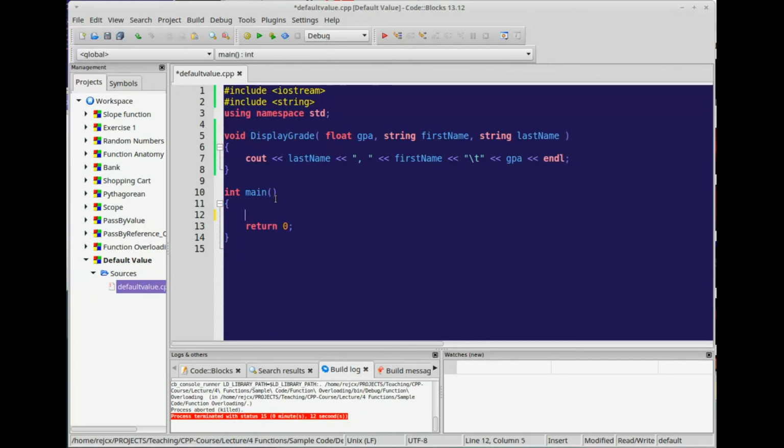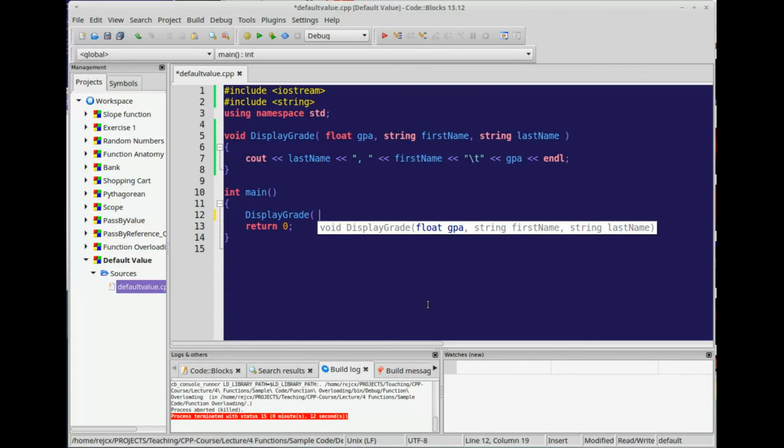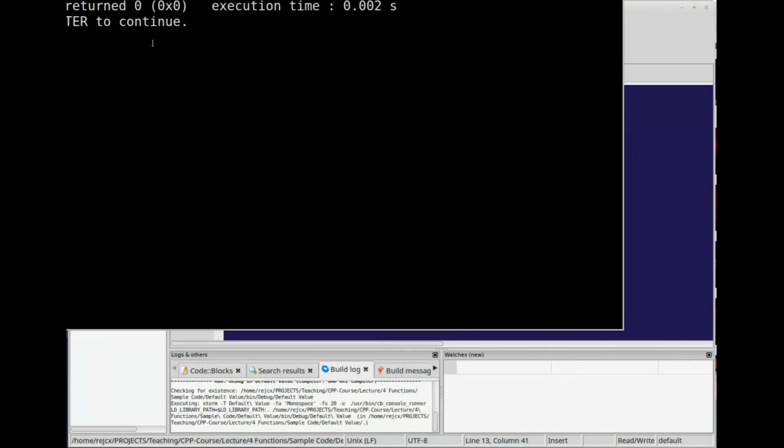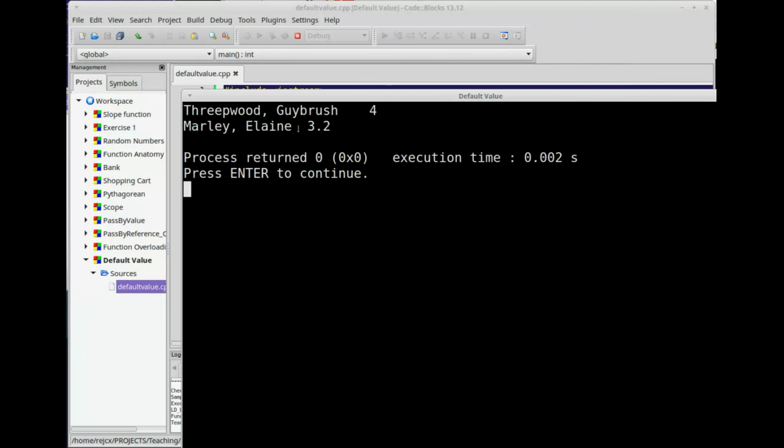So here we can say display. We have 4.0 for Guybrush Threepwood. And some other values. And when we run it, it'll display it kind of nicely.